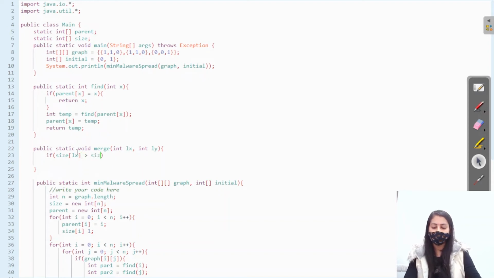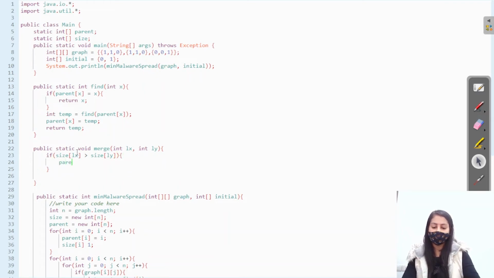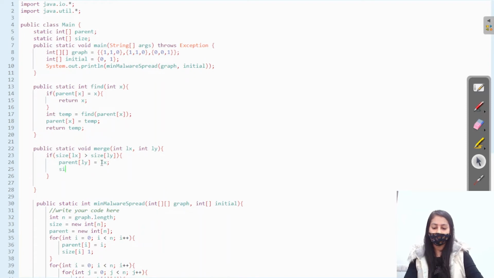If the size of leader of x is greater than the size of leader of y, then the parent of leader of y is now leader of x, and also increase the size of leader of x, the size of this group, by the size of this group.